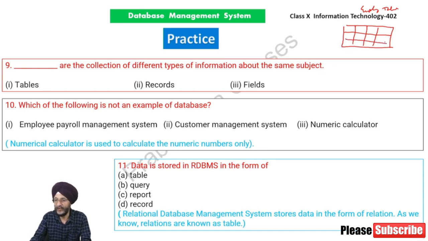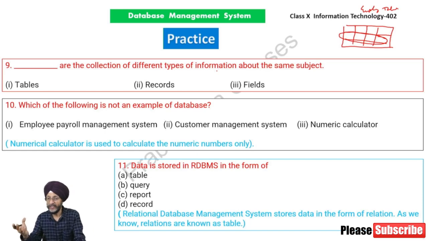This is a record, which we enter in a particular row. Different type of information about the same subject, it may be one particular employee. Different type of information may be what is his ID, what is his name, where he lives, what is his salary. So the answer is, different type of information about the same subject is records.